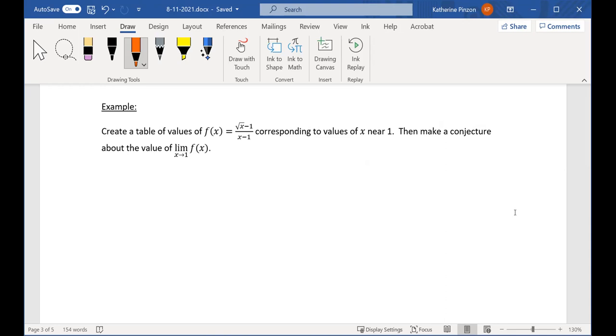So you're thinking to yourself, something weird is happening. There might be a hole there. There might be an asymptote there. So we can do this a number of ways. We can make a table, pick some numbers really close to 1 and see what they're approaching. We can make a graph and see if we can tell from the graph what it looks like at 1. I'm going to do both of those things in Desmos. You can use your graphing calculator, or you can use Desmos.